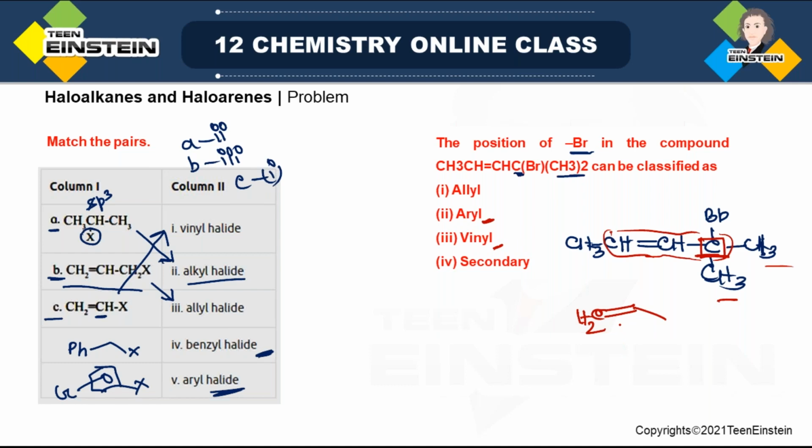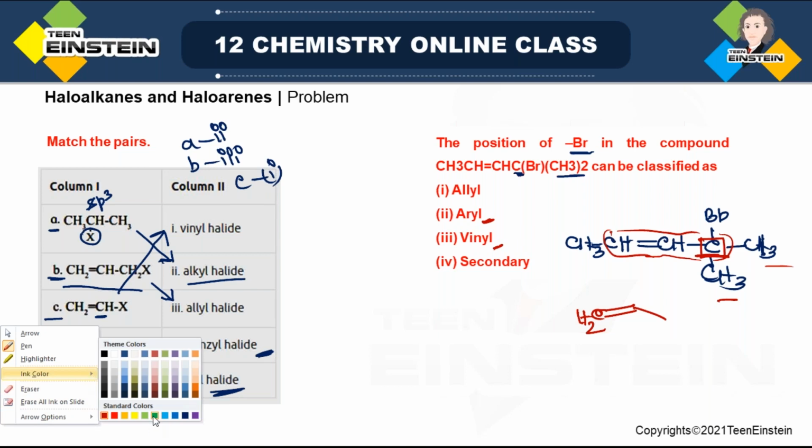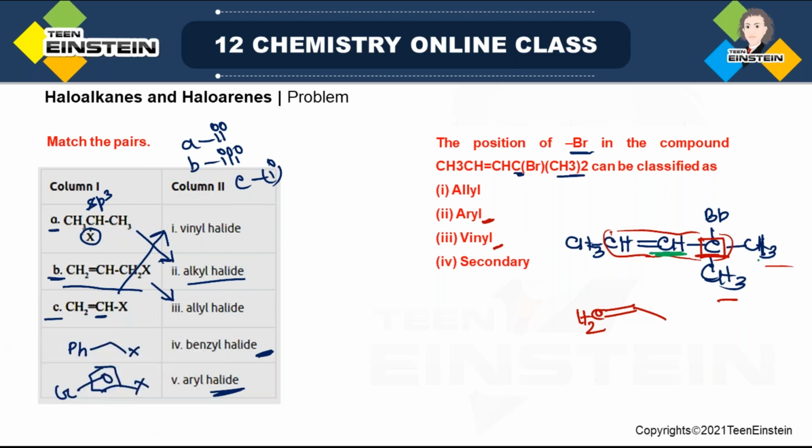And the last option is secondary. Now bromine is attached to this carbon, and this carbon is attached to 3 more carbons. So it is 3 degree. So actually it is allylic and it is also 3 degree. But in the options you have only allylic and it is a single choice answer. So that is why this will be the correct option. Rest of the 3 are not correct.